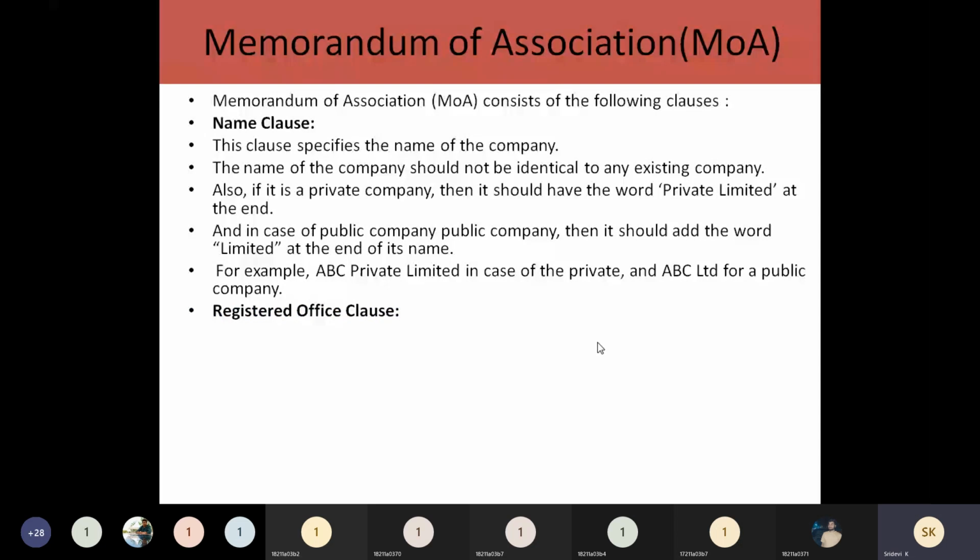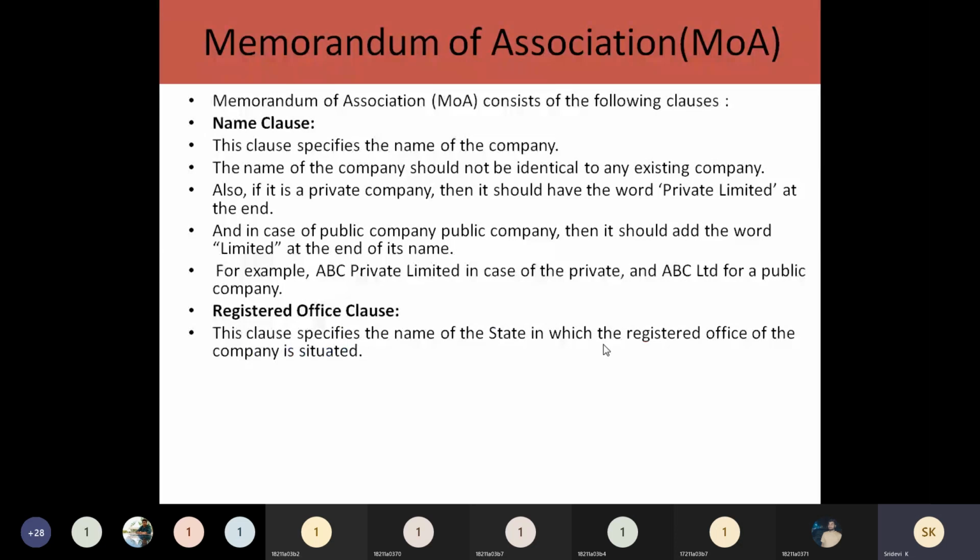The next clause is the registered office clause. In this clause, they have to give the information related to the registered office of the company, where it is situated, and the name of the state where this registered office is located.